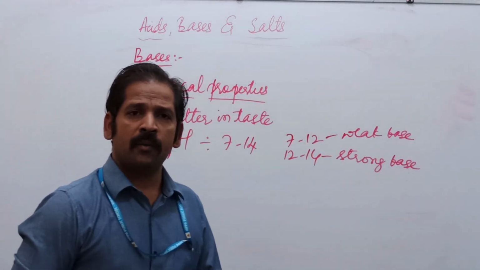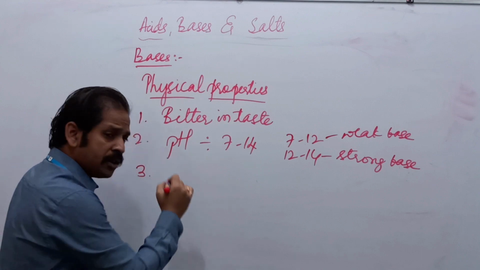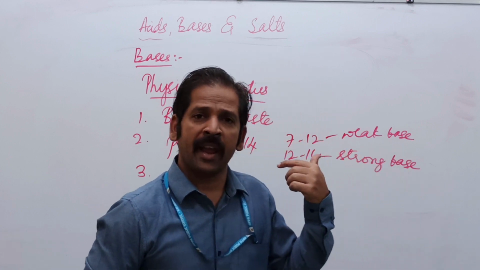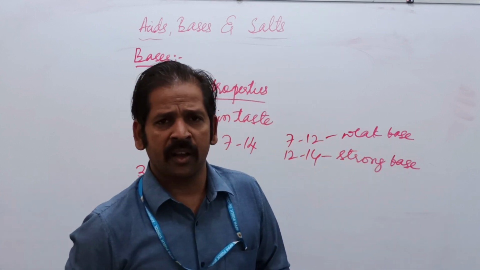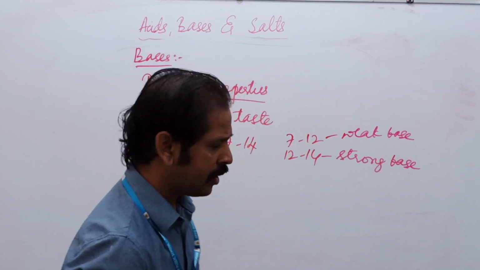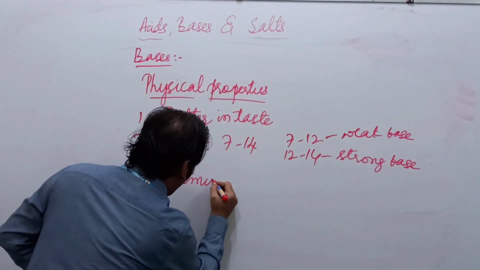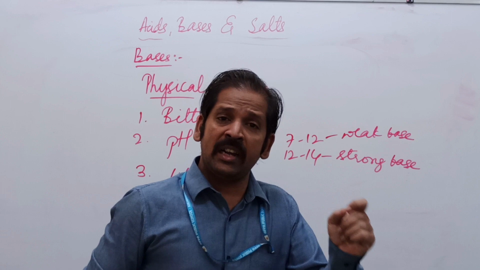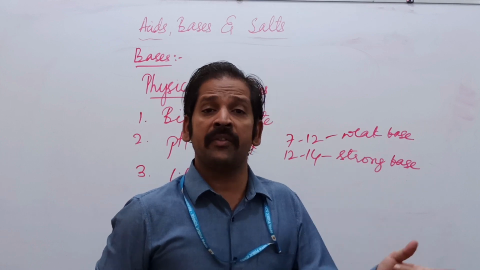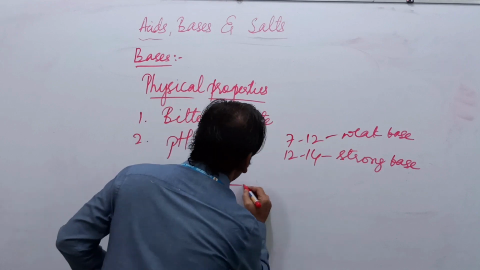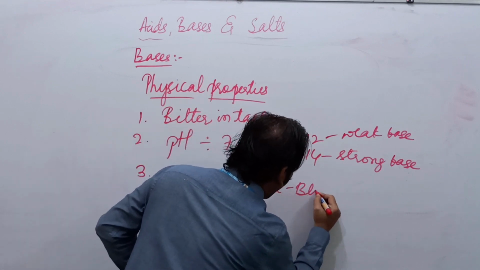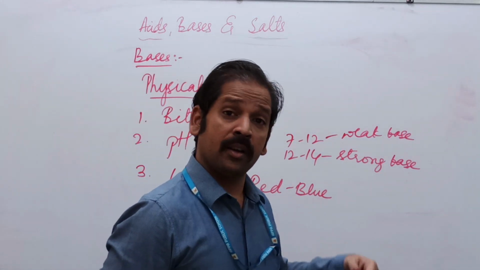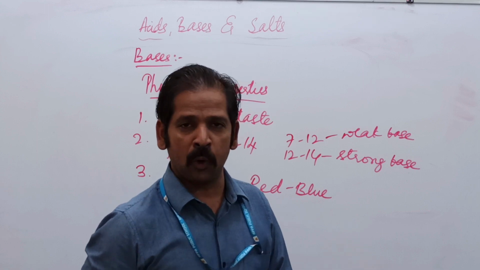The third point is that they can change the color of indicators. Once again the topic comes from the acids. We have 4 types of indicators. The first one is litmus solution. Red litmus paper will turn into blue.